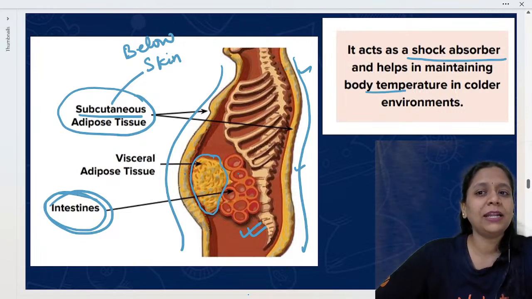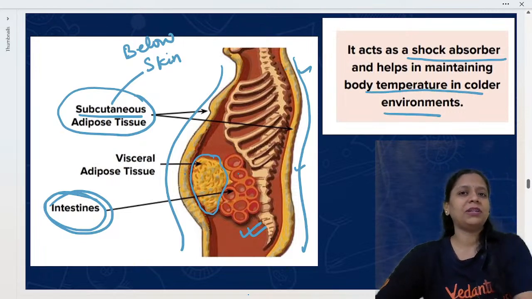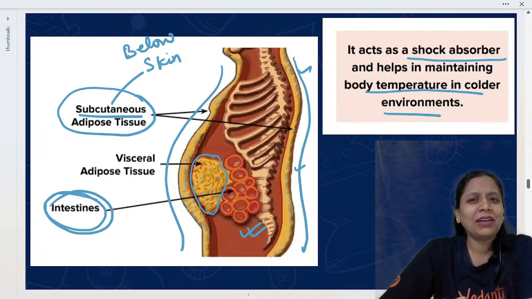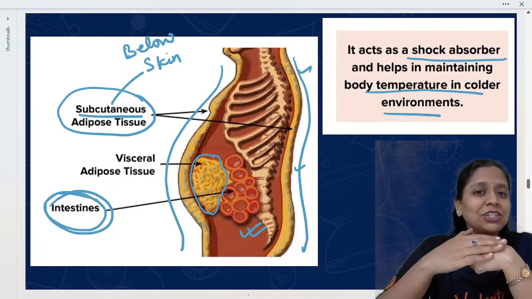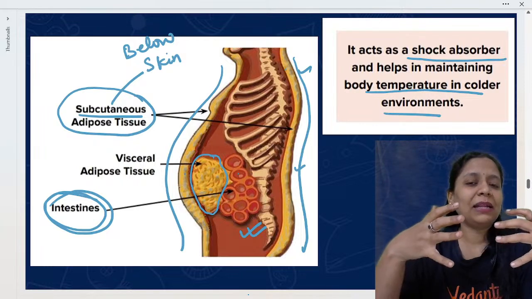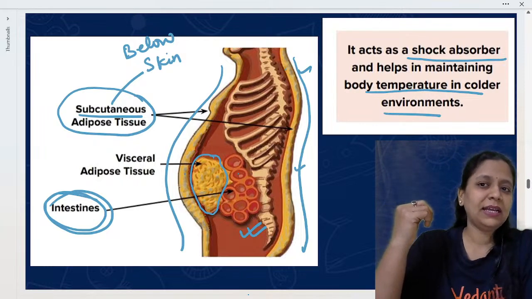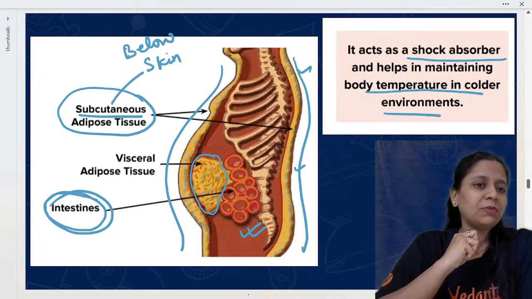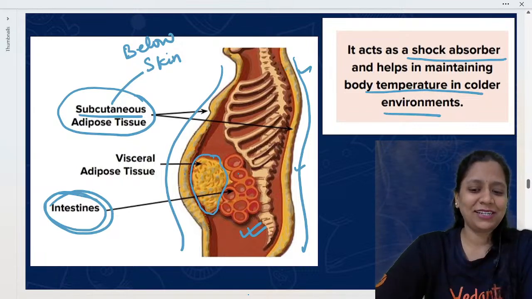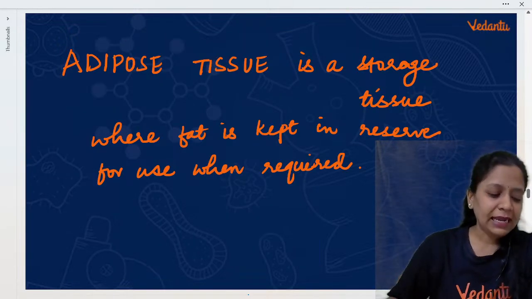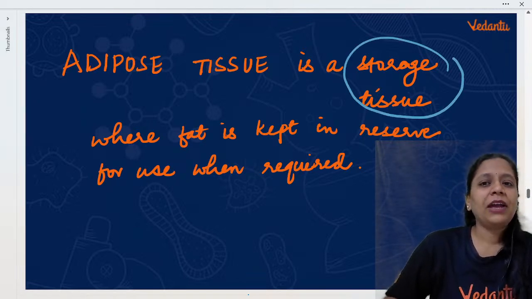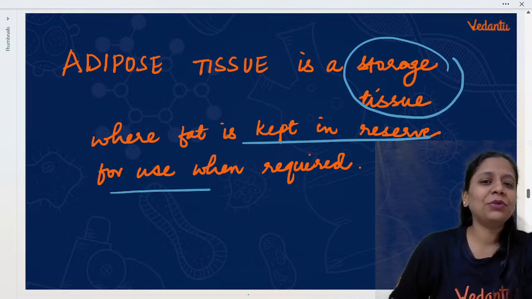ఓకే, and body temperature ని maintain చేయడానికి cold environment లో. Suppose suddenly we go to the Himalayas, so we will feel very cool, right? అక్కడ ఈ adipose tissue is helping our body to keep it warm. ఓకే, it is helping like an insulator. అర్థమైందా? And ఇంకొకటి ఇది ఒక షాక్ అబ్జార్బర్ లాగా కూడా పనిచేస్తుంది. So adipose tissue is very very important. Okay, so mainly adipose tissue is a storage tissue where fat is kept in reserve for use when required.